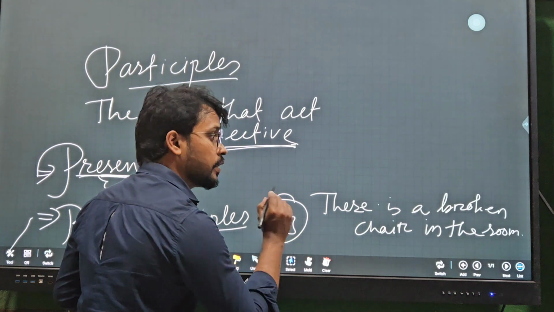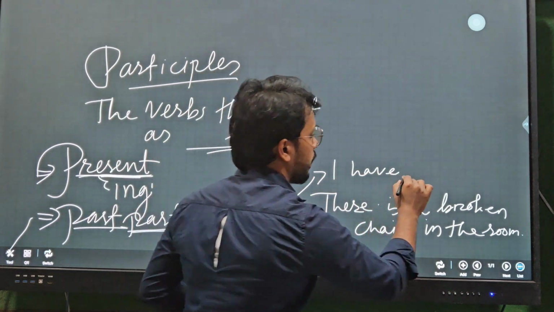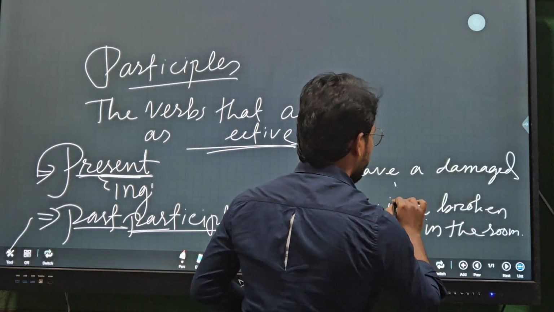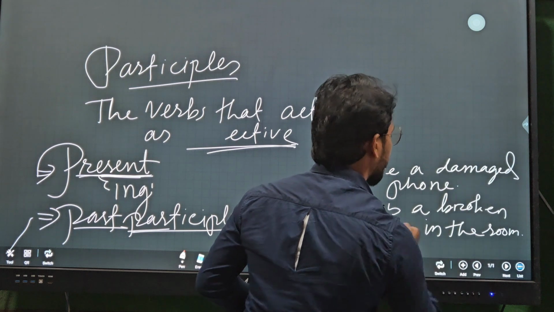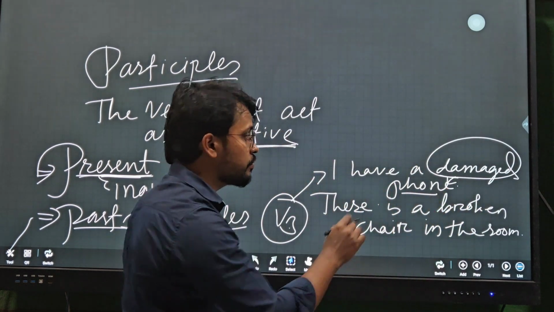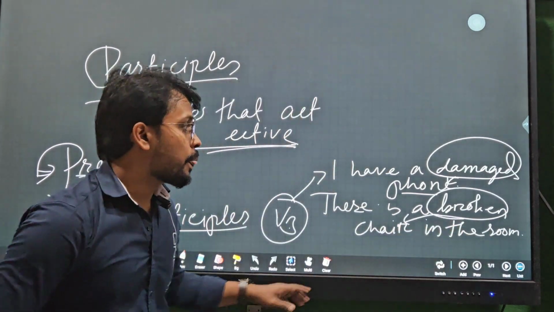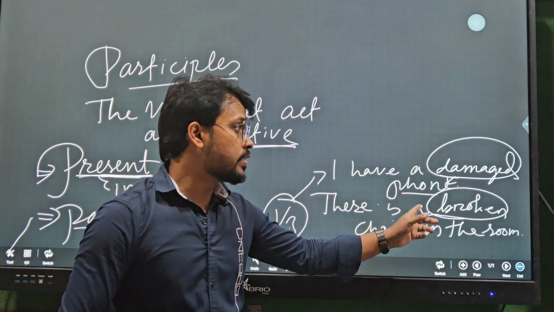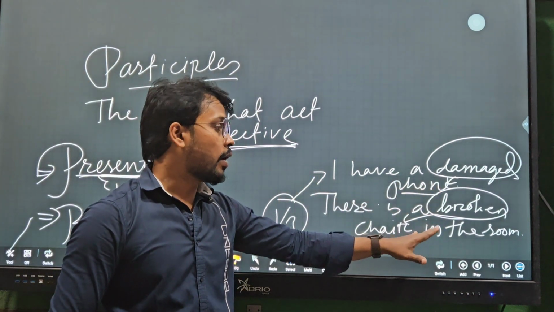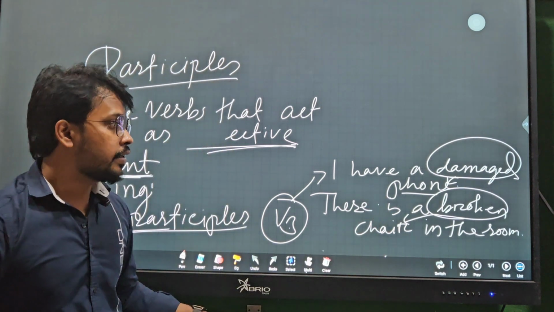Another: I have a damaged phone. You can see damaged is describing the phone. Here broken is describing the chair. The word that describes the noun is called an adjective. So here the verb is doing the work of an adjective, describing the noun.